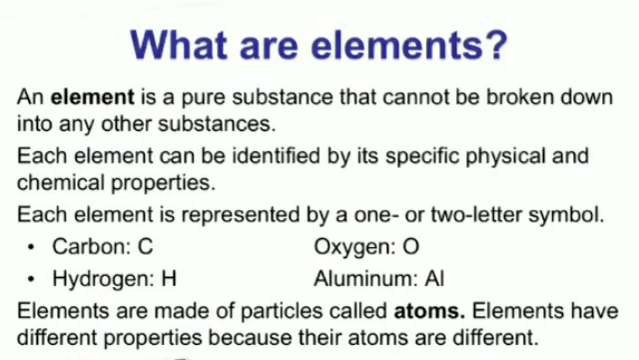Each element can be identified by its specific physical and chemical properties. Each element is represented by a 1 or 2 letter symbol. For example, carbon C, oxygen O, hydrogen H, aluminium Al. Elements are made of particles called atoms. Elements have different properties because their atoms are different. The smallest particles of substances are molecules.